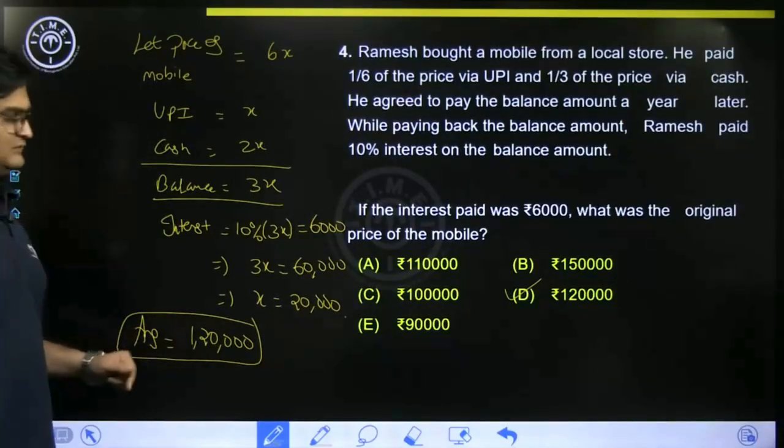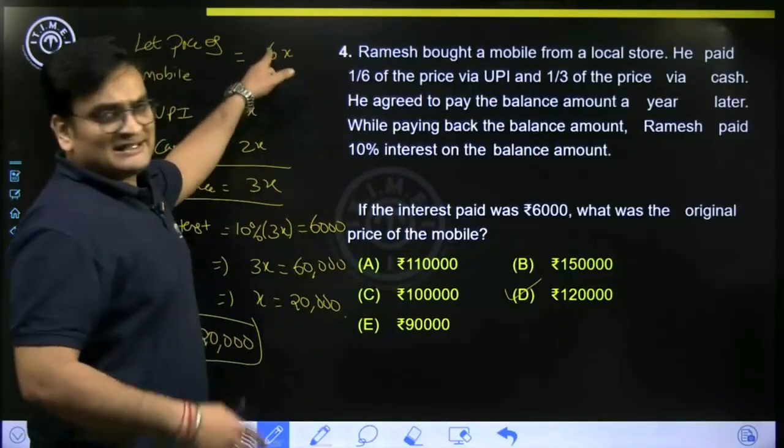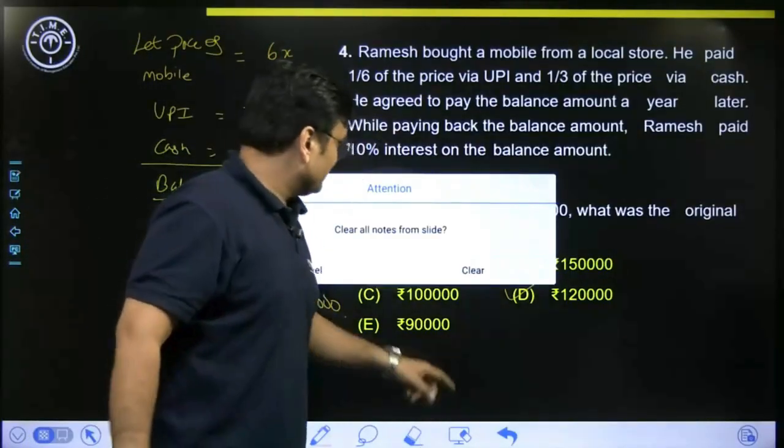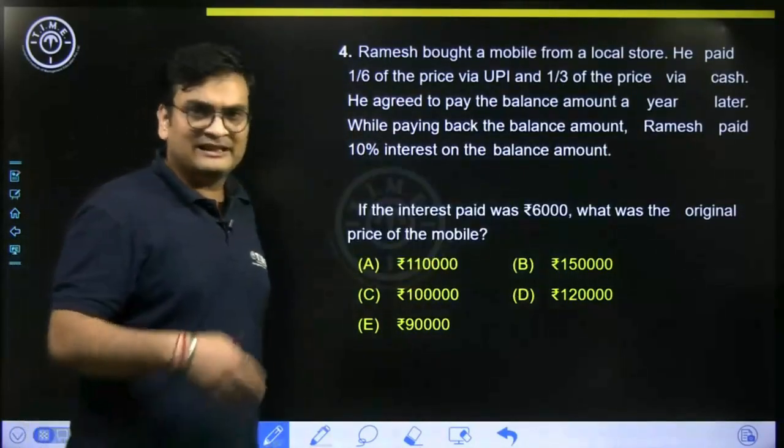Alright. We could have also taken it as x and solved it. Not very different, but this will be slightly more convenient. Taking 6x is better.